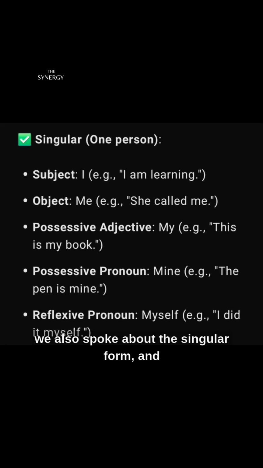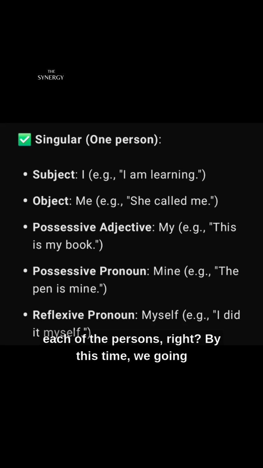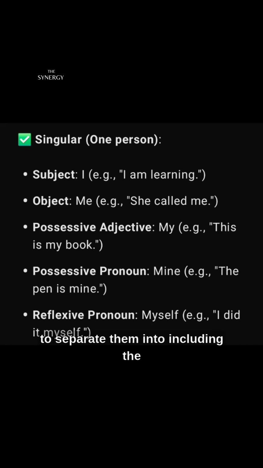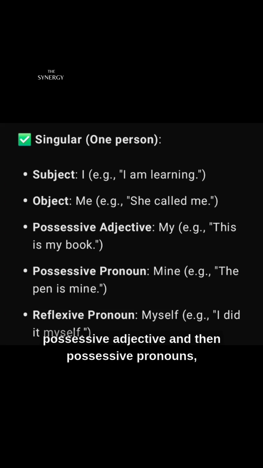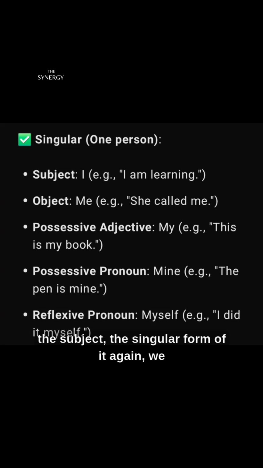Now, we also spoke about the singular form and the object form and then the subject and the plural forms of each of the persons, right? This time, we are going to separate them, including the possessive adjective and then possessive pronouns. So whatever you learned, don't discard that. We are just building them up, right? So once again, we have the subject, the singular form of it again. We have the I.